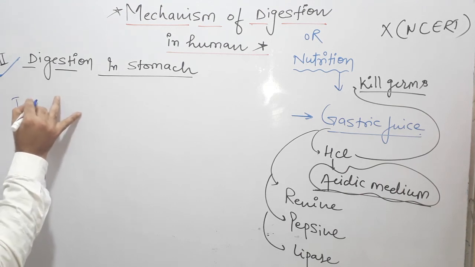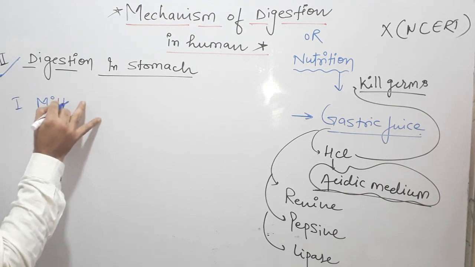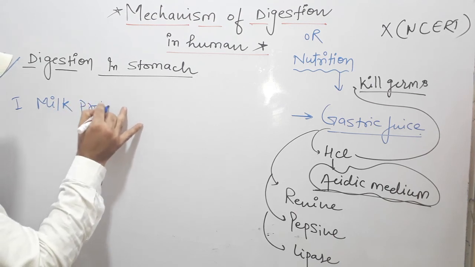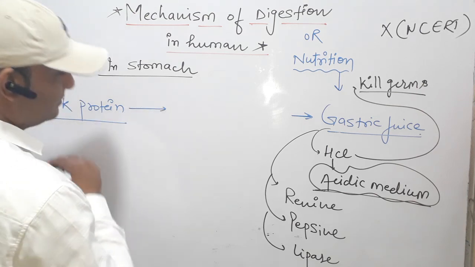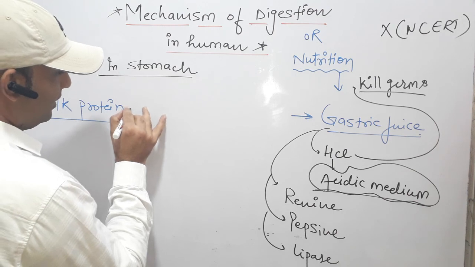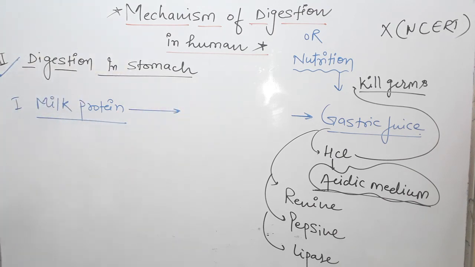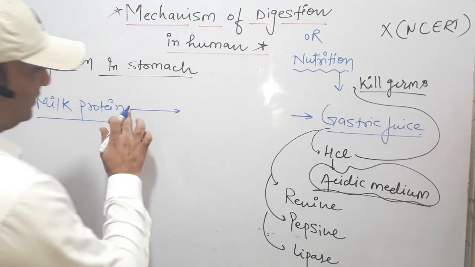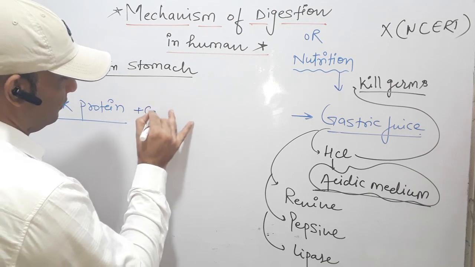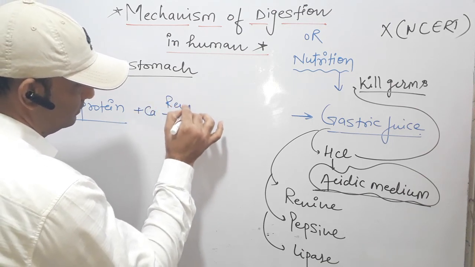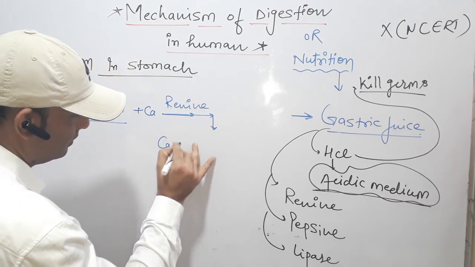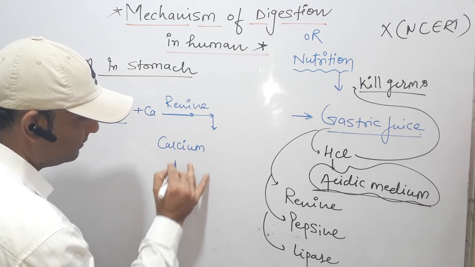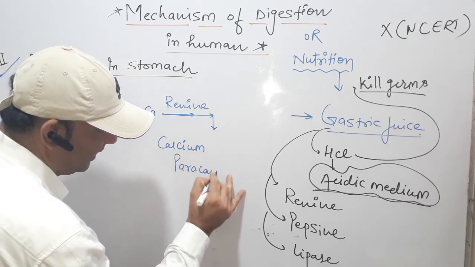First, milk protein. If milk protein is in the food, then in the presence of renin it is converted into a chemical called calcium paracaseinate.